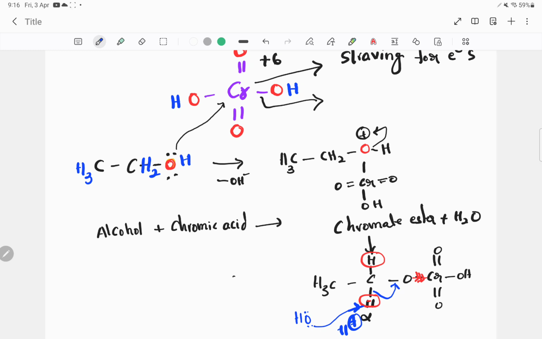Right? Now it means carbon is going to make a new double bond with oxygen. We know oxygen already has two bonds, and now it's going to make one more bond. But it's not illegal, because oxygen can have a maximum of two bonds at a time. Since a new bond is going to be formed here, there is a breakage of a bond.